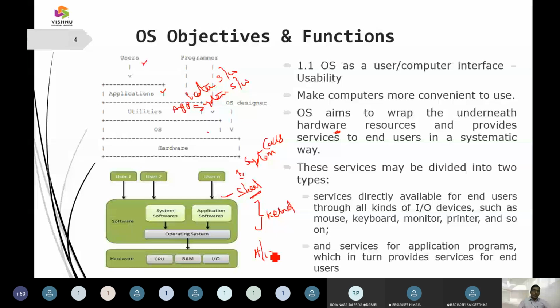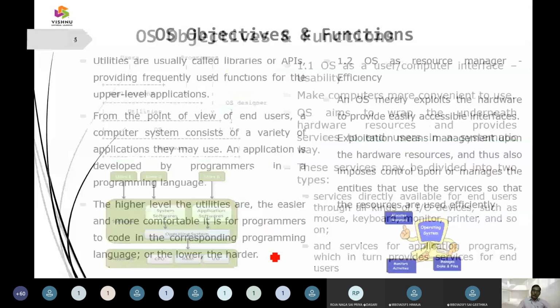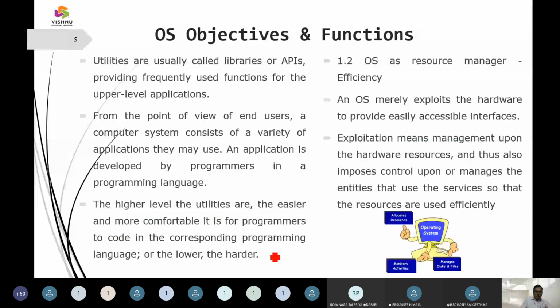How are these objectives fulfilled, and how will the utilities work? The utilities are going to be the libraries and the application programming interface, which are going to be called by the users. That is the first and foremost primitive that we are going to understand.